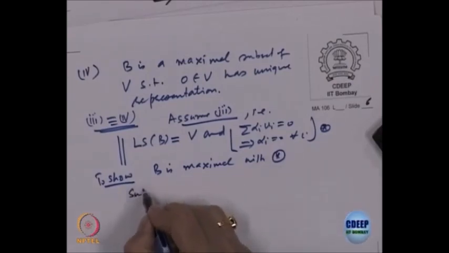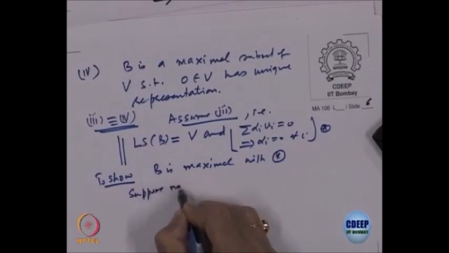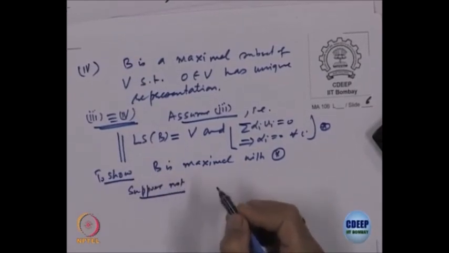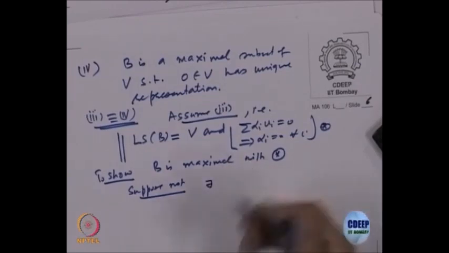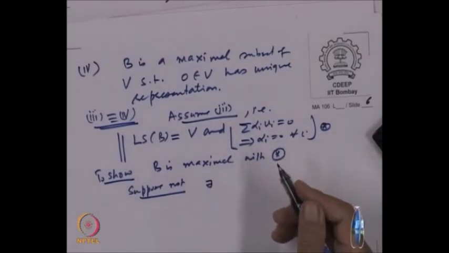Suppose not, suppose it is not maximal. That means what? That means there exists something one more which I can add to it.